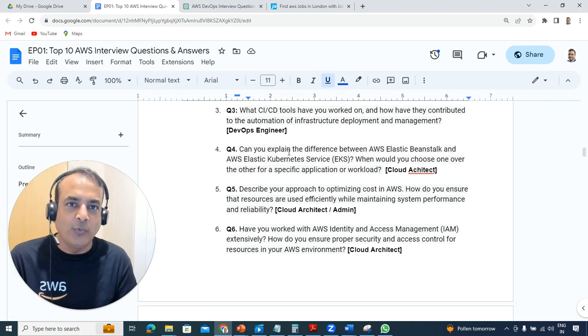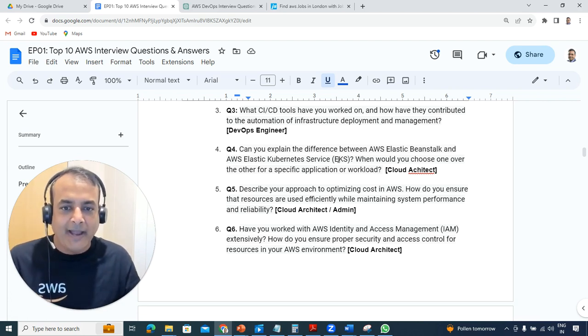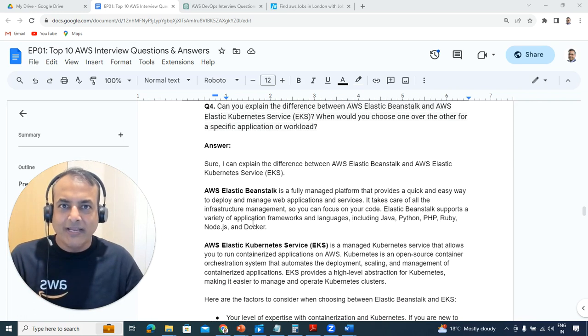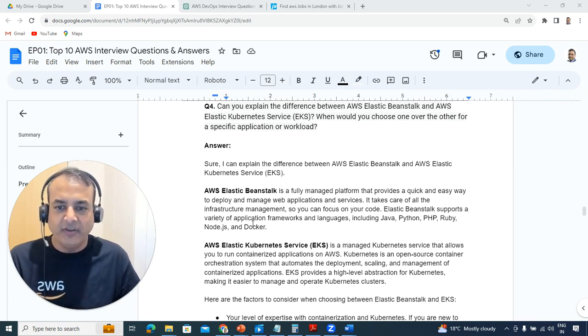Also, Elastic Beanstalk, which is a web app service where you can deploy different kinds of underlying platforms on which you can deploy the applications. And they're also asking you which one you would be picking and in what scenarios you'd be picking which one. So I'll quickly do a 30,000-foot view, or bird's-eye view, of